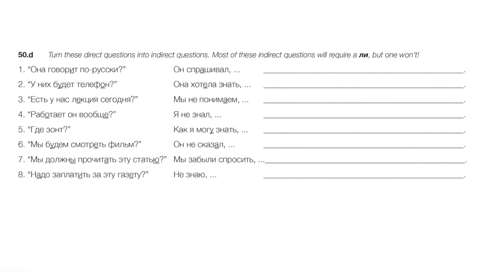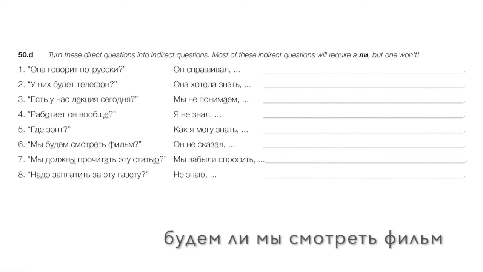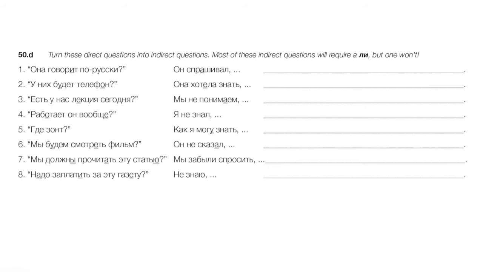Number 6, will we watch a movie? Okay, he didn't say whether or not we will watch a movie. Okay, here we have a compound future tense. The будем, the auxiliary verb, is going to be treated as the main word. Он не сказал, будем ли мы смотреть фильм. Да, будем ли мы смотреть фильм.